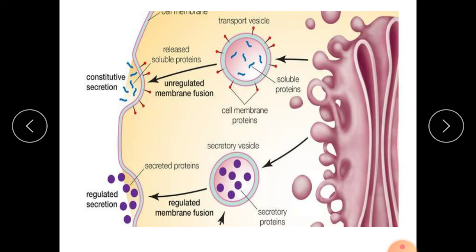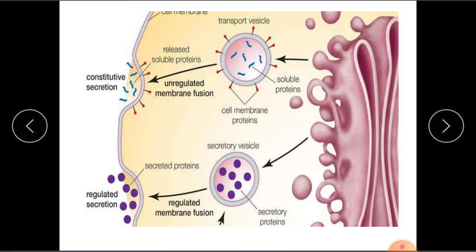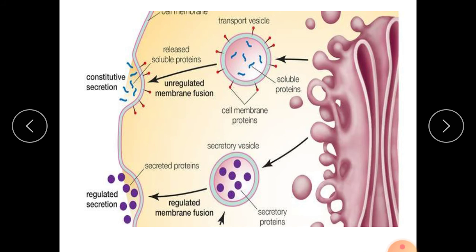Transport vesicles contain soluble proteins and cell membrane proteins. They may be released outside the cell. They move towards the cell membrane and fuse with it, and their contents are released to the exterior, so they may contain secretory proteins.